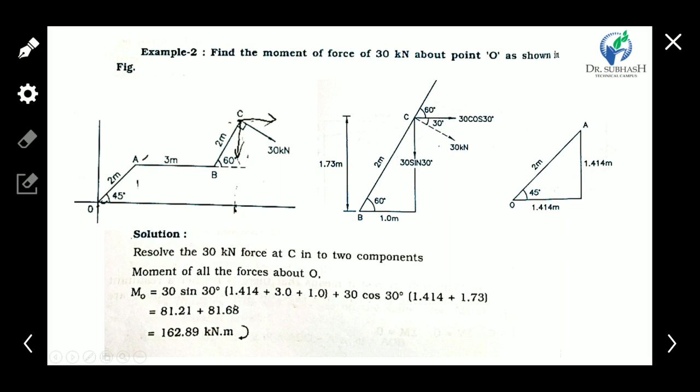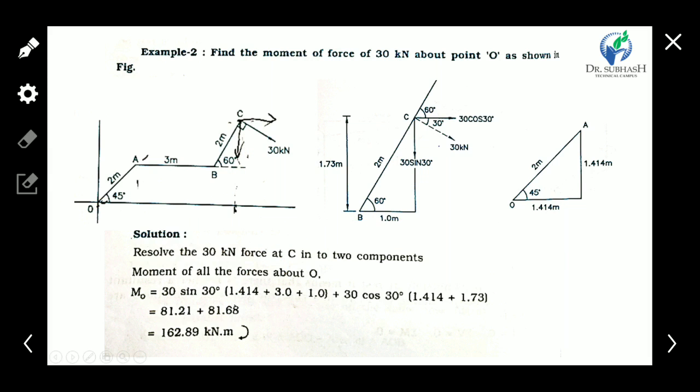Now the 30 sin 30 has this horizontal distance: the first triangle distance is 1.4, plus 3, and the other horizontal distance is 1. So the total perpendicular distance of the 30 sin 30 component from O is 1.4 plus 3 plus 1.